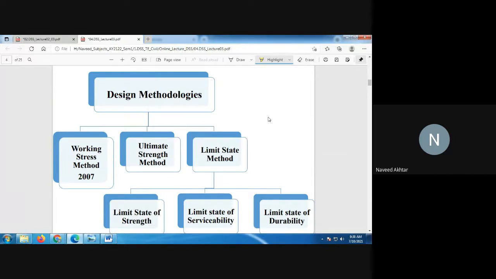These are the different methods used earlier by designers, and we will see the shortcomings and benefits one by one, and then why our current code goes for this design method.